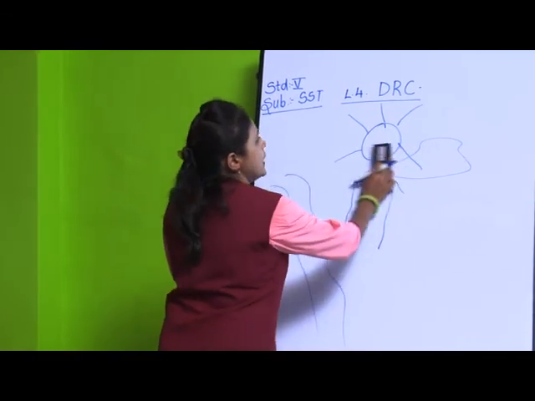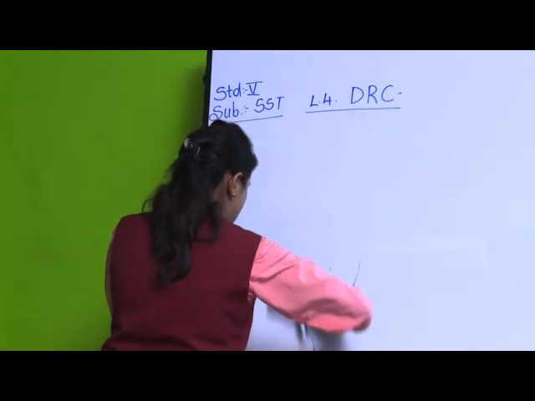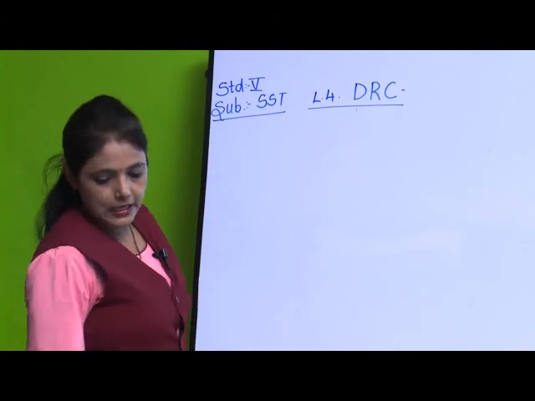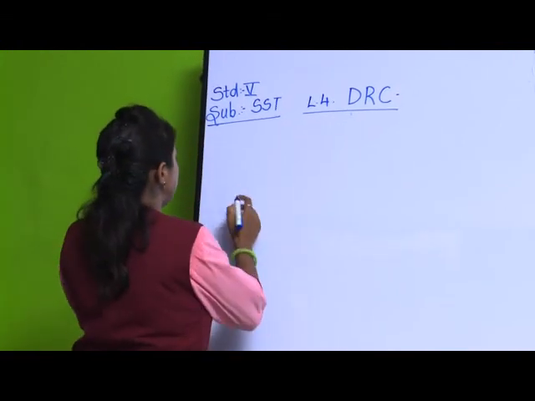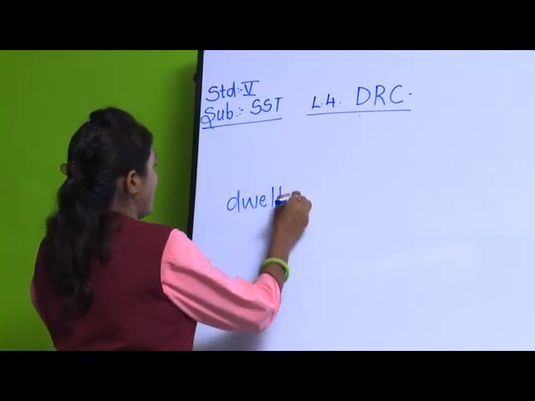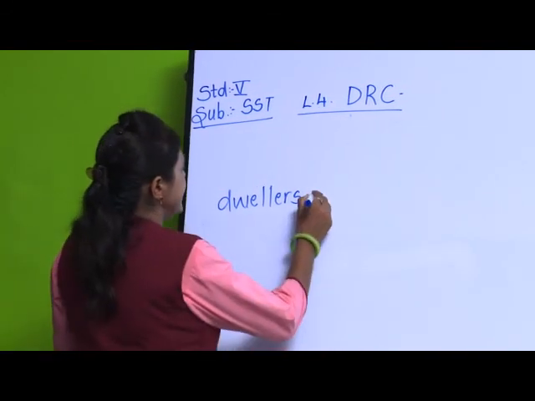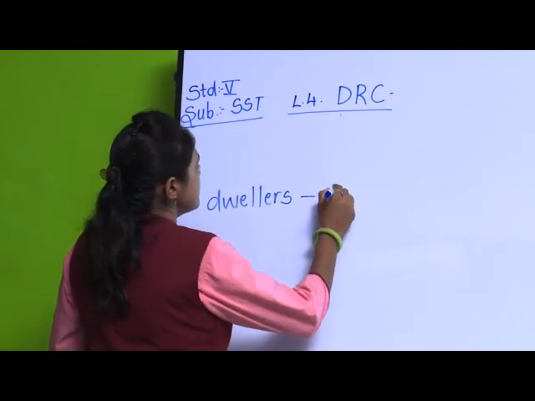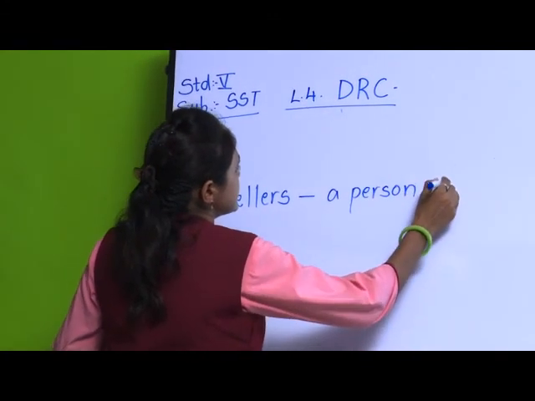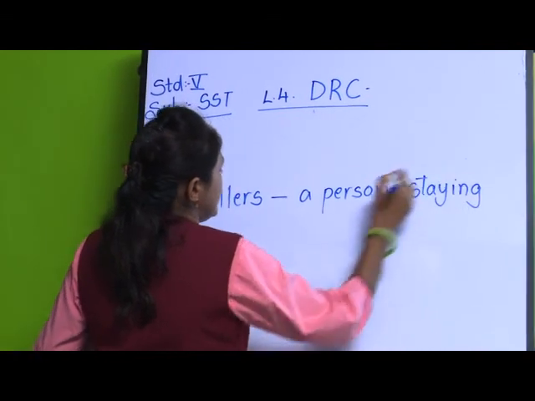See the word dwellers, underline it and write what dwellers means. Dwellers means a person or people staying at a particular place. D-W-E-L-L-E-R-S, dwellers. You can write: a person staying at a particular place.